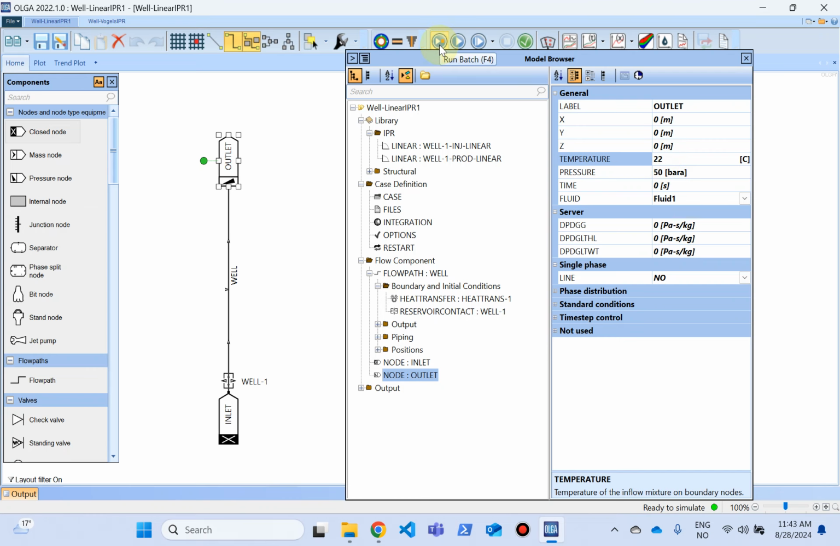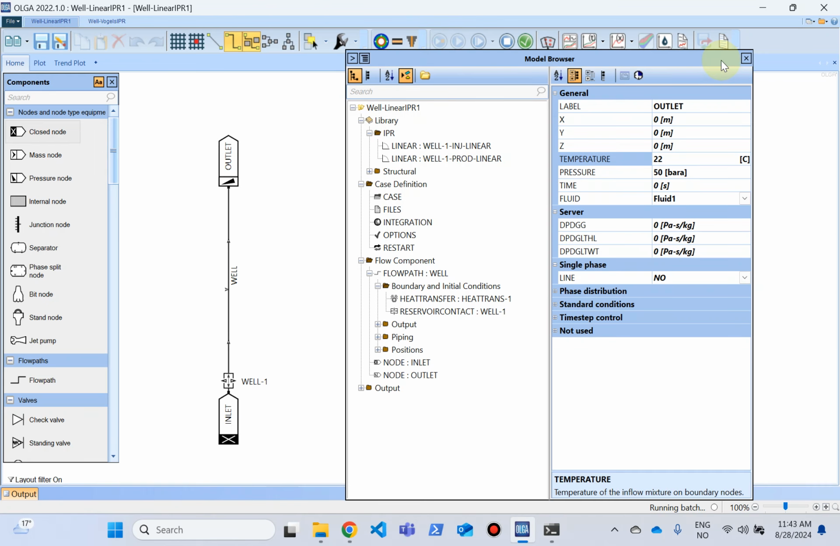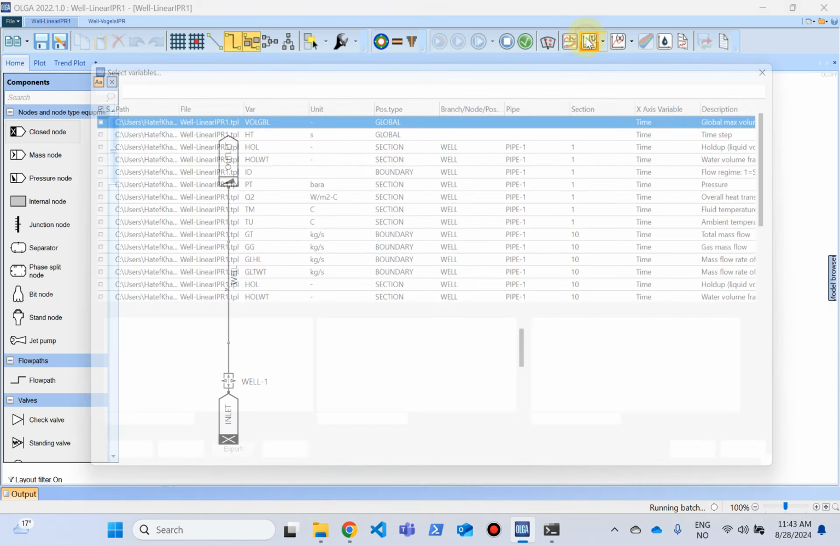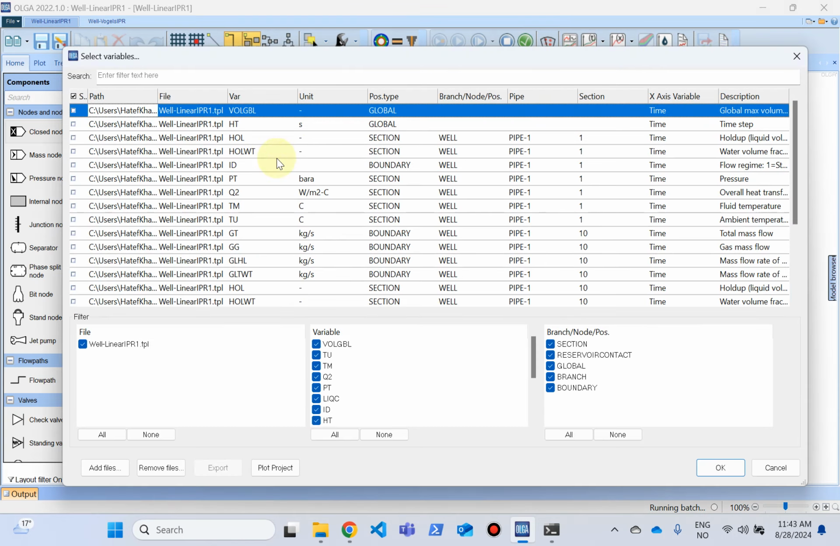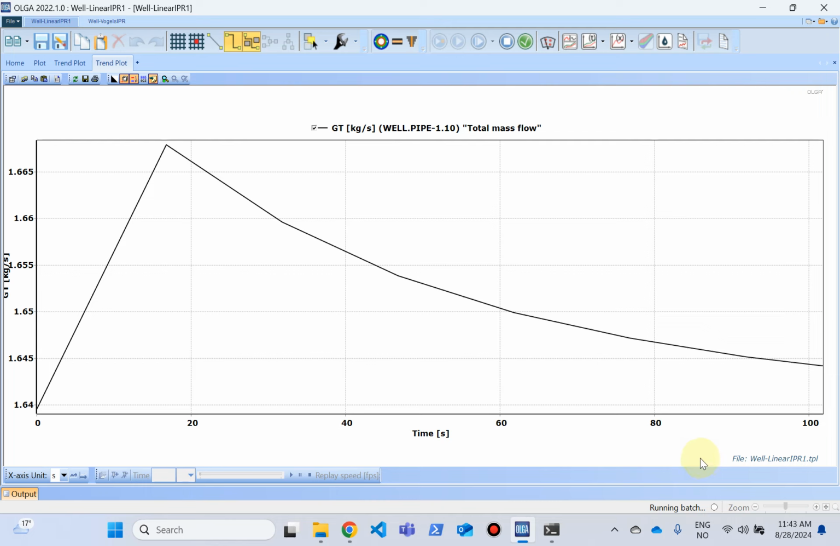If I just run this simulation, we can see what information we can get. If you plot, for example, a trend plot of the total mass flow, GT, you can see that the total mass flow is more or less constant. It's getting to steady state at 1.645.